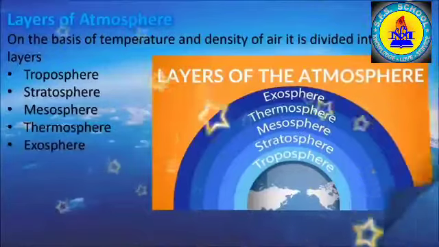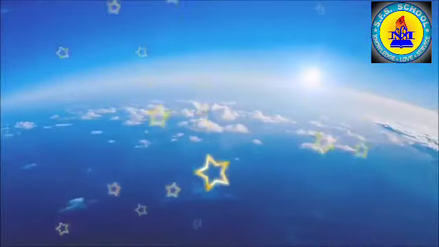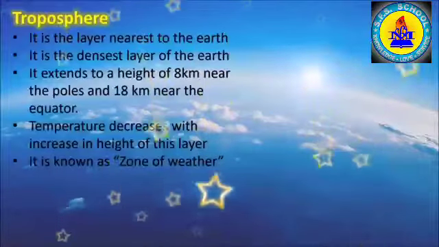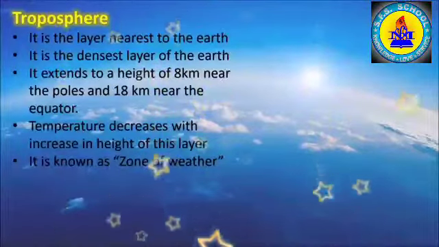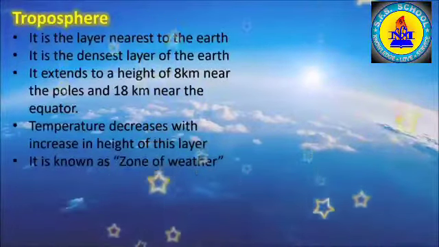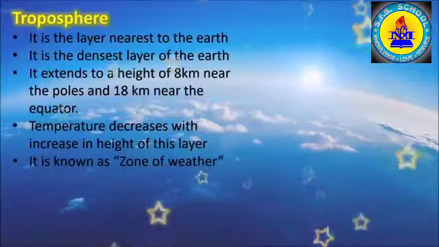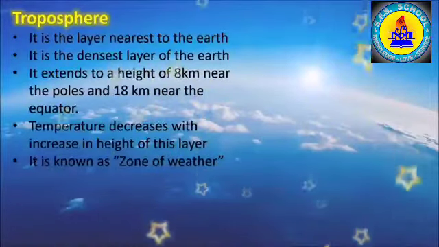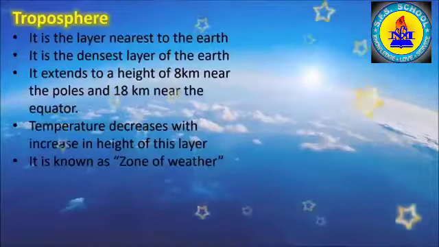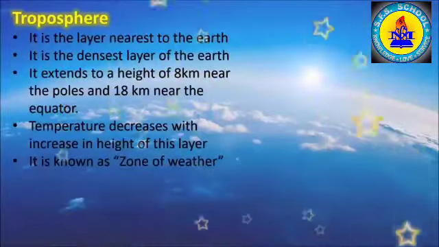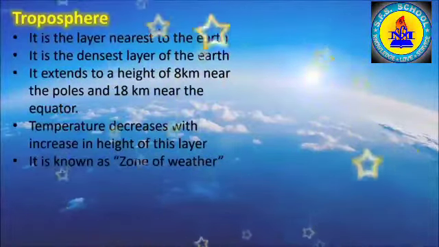Children, now we'll go into detail of the layers of the atmosphere. So let us start with troposphere. It is the layer nearest to the surface of the earth and it is the densest layer of the atmosphere. That means maximum concentration of gases are found in this layer. It extends to a height of 8 km near the poles and 18 km near the equator. Temperature decreases with increase in height in this layer.